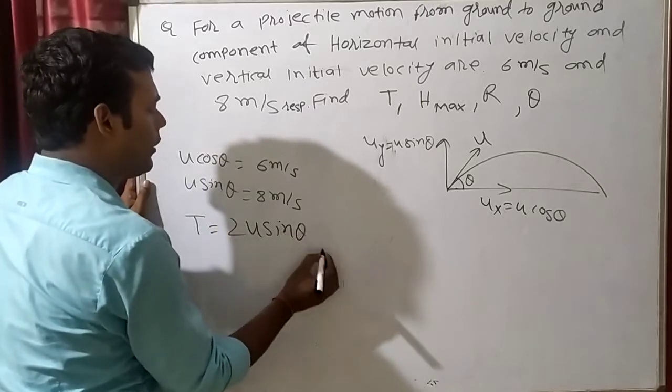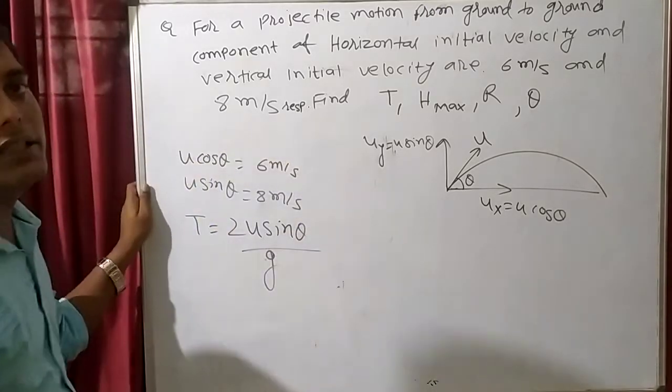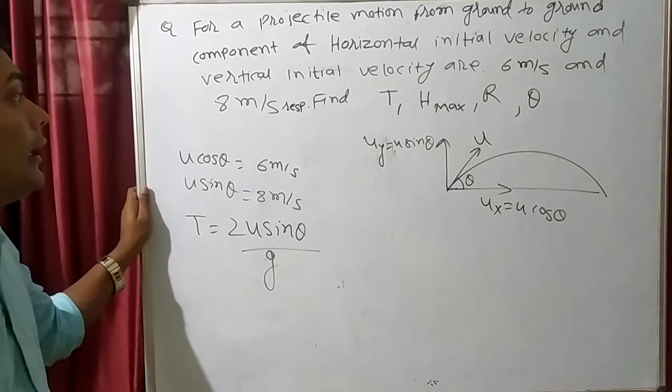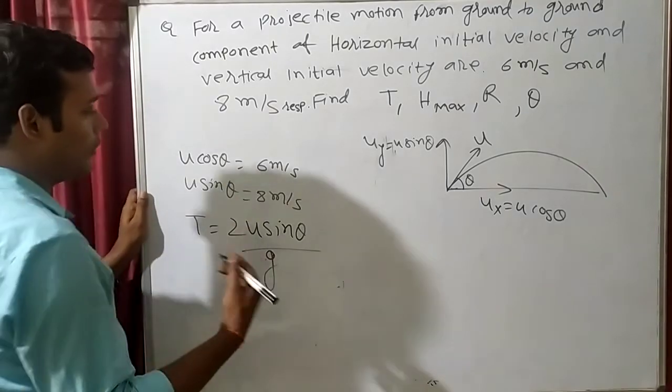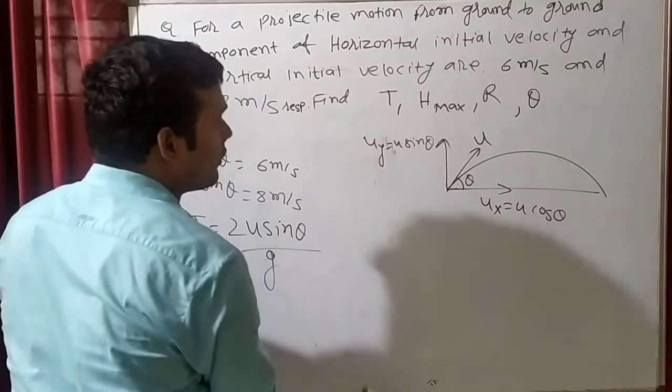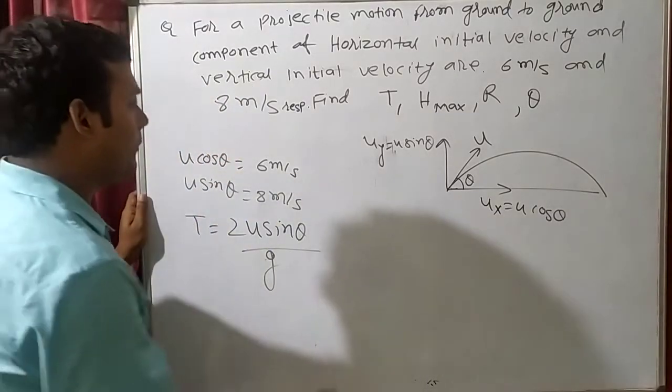There are only 3 formulas that you have to memorize: time of flight, horizontal range and maximum height. This formula you have to remember, so that when you revise numerical questions, it will automatically come to your memory.